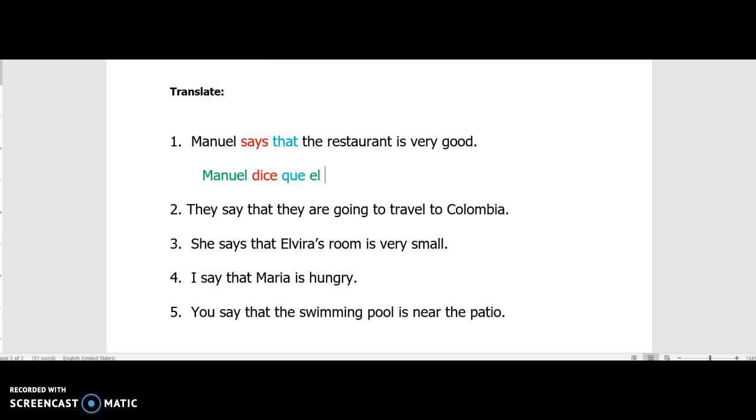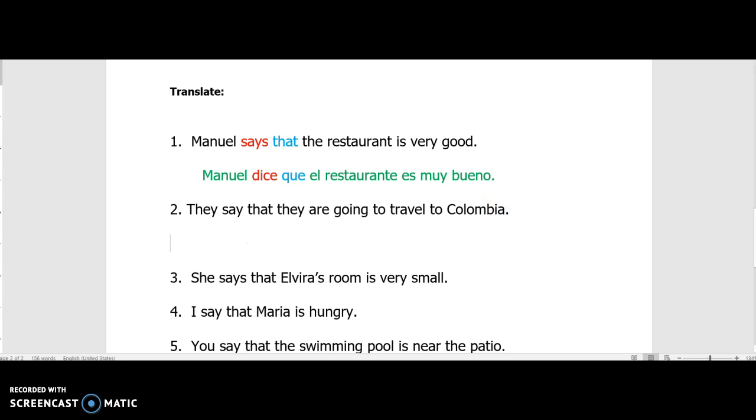The restaurant, el restaurante, es very good. Muy bueno. There we go. We're talking about the characteristic of the restaurant. Oop, I spelled restaurant wrong. Had an S in there. Goodness. We're talking about the characteristic of the restaurant. So that is why we're going to use es instead of está. All right. Here we go.